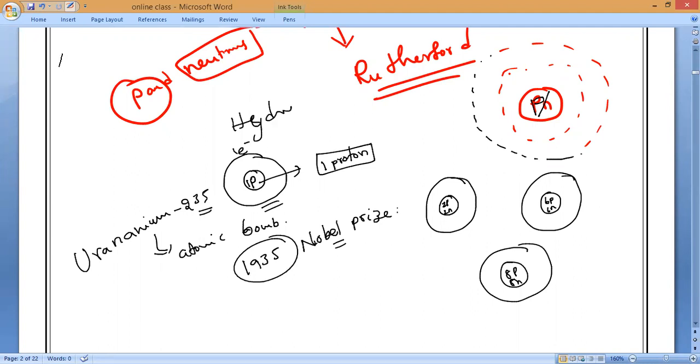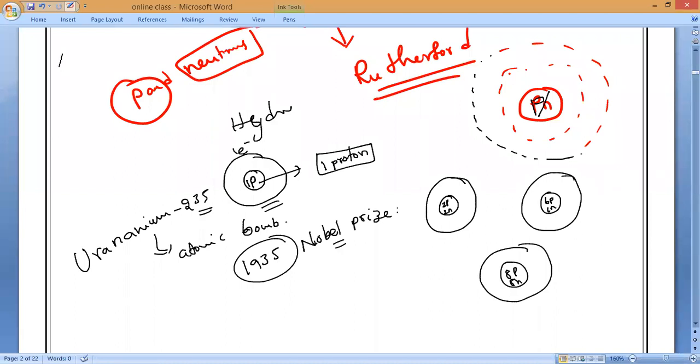That is why he was awarded the Nobel Prize in 1935. And he also worked on the fission of uranium 235 in atomic bombs.